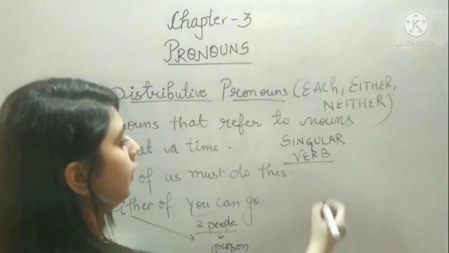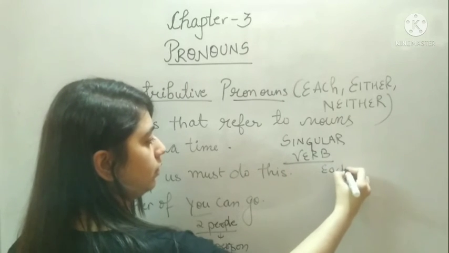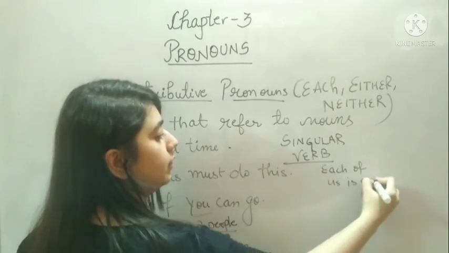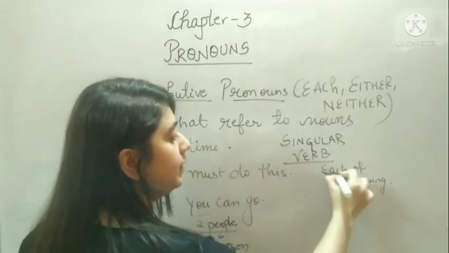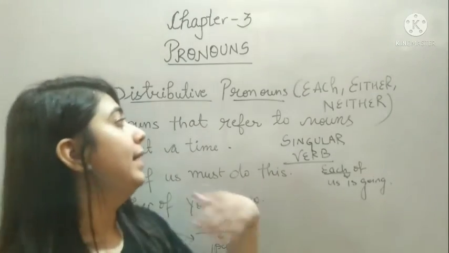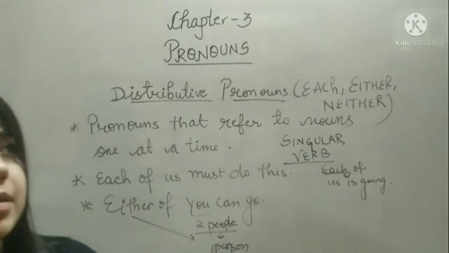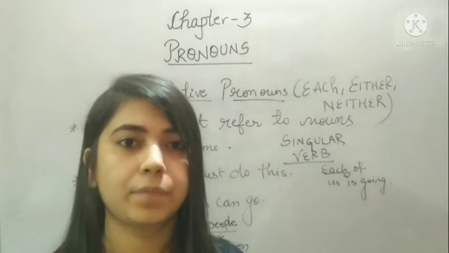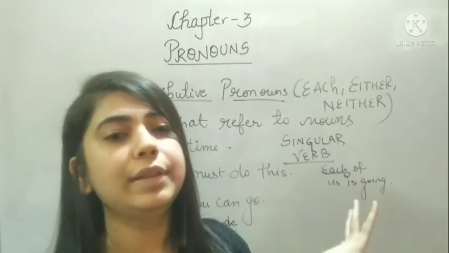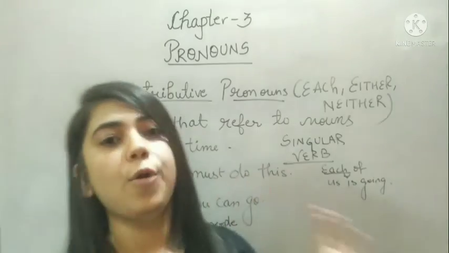For example, each of us is going. Right? That means each will take the singular verb. Either of us is going. Again, singular. So each, either, neither, they will take singular verb.